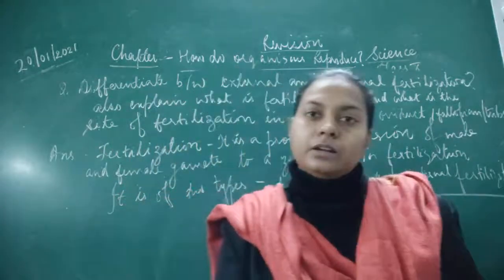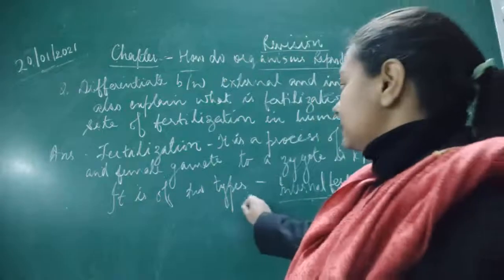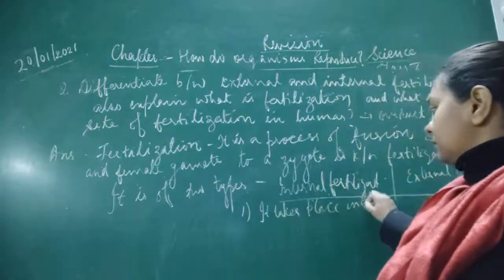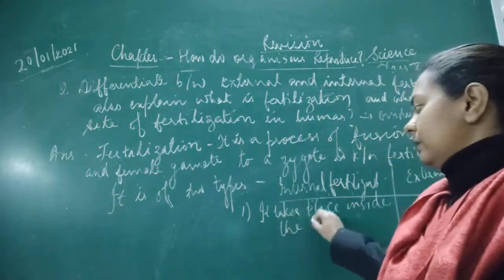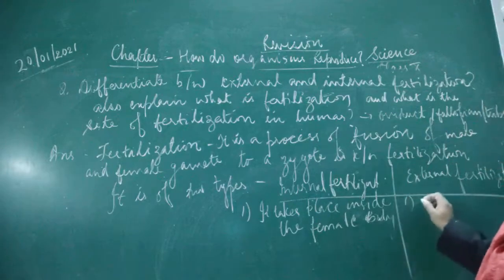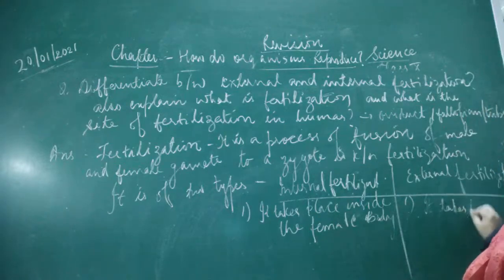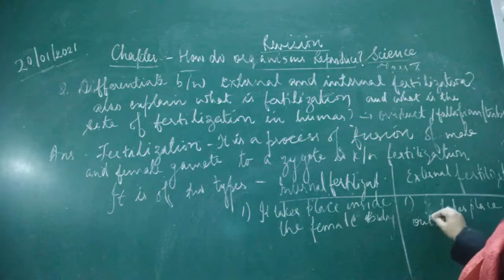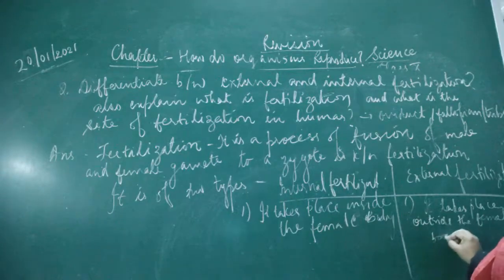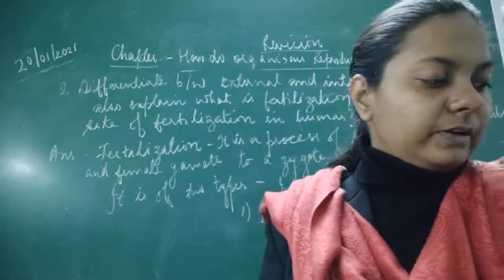So children, the difference is that in internal fertilization the fusion of the male and female gamete takes place inside the female body. Okay. And next, external fertilization takes place externally. It takes place outside the female. After that, next we see what other differences there are between external and internal fertilization.